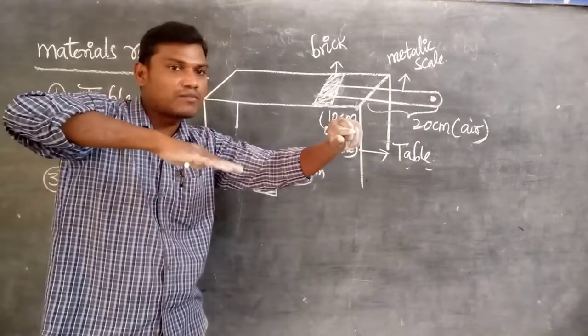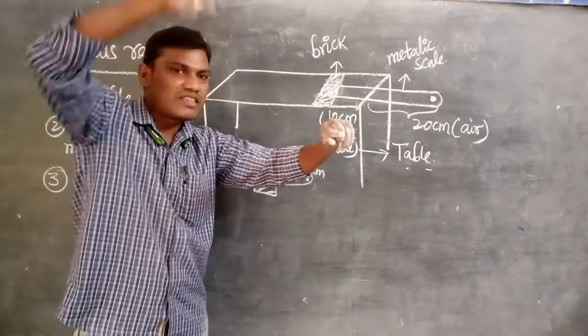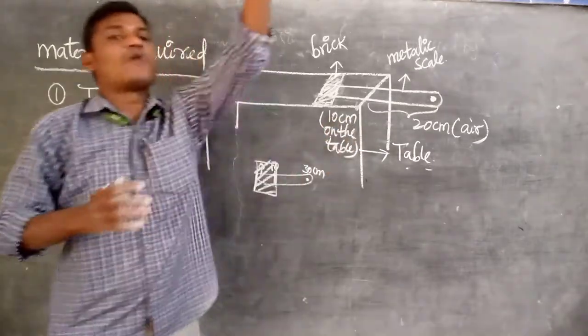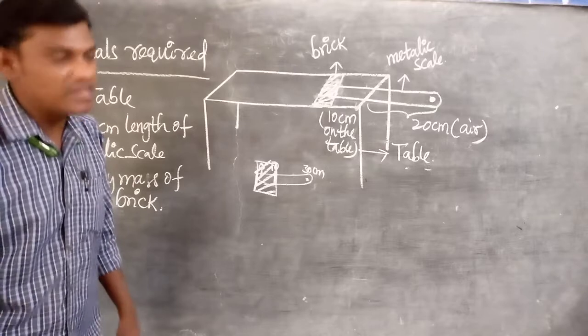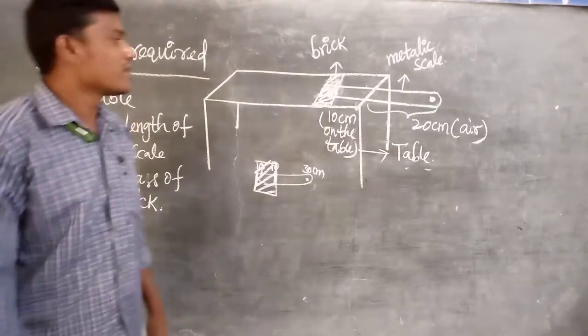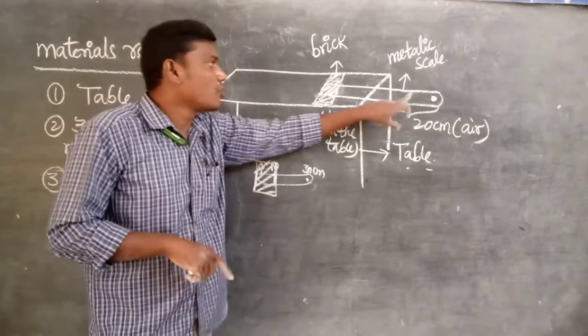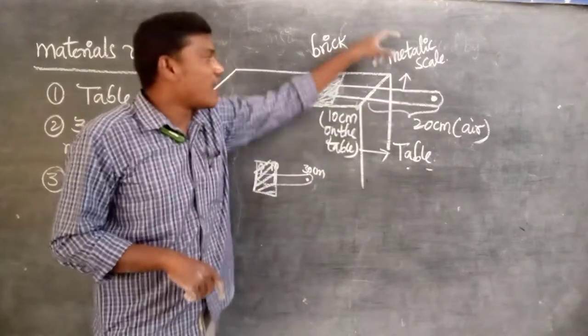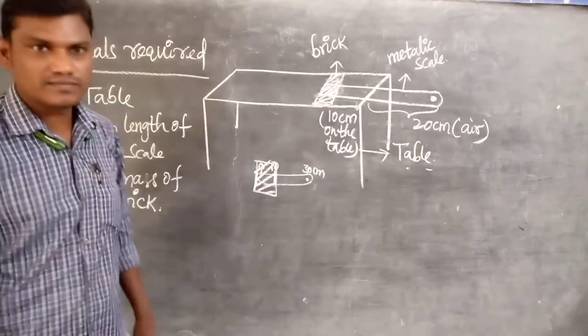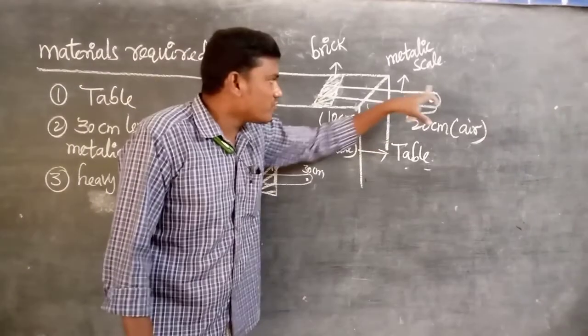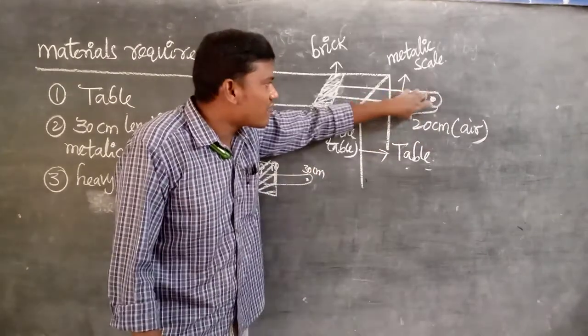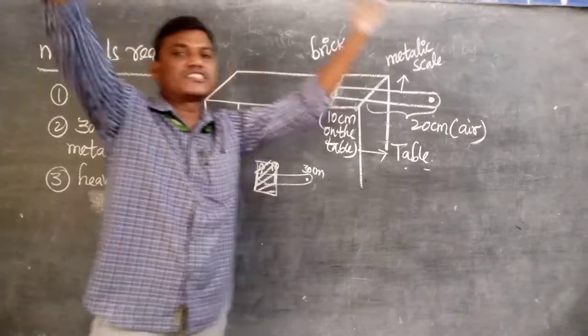In 1 second the frequency is less and the sound produced is more. That's why we observe that when you tap with a lesser force, the number of vibrations is more and loudness is less. If more force is applied, the number of vibrations is less and loudness is more.